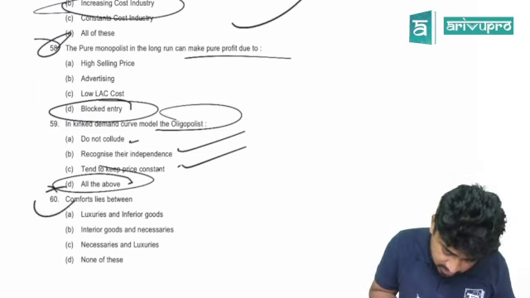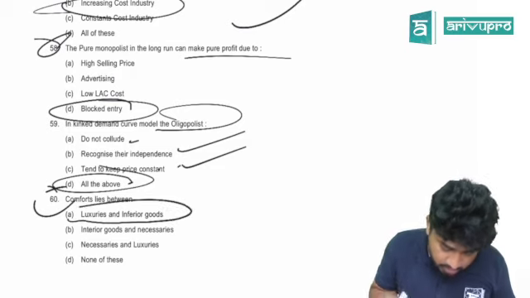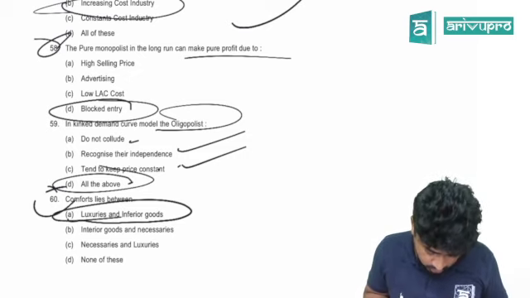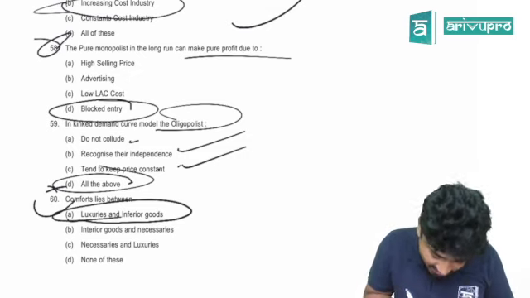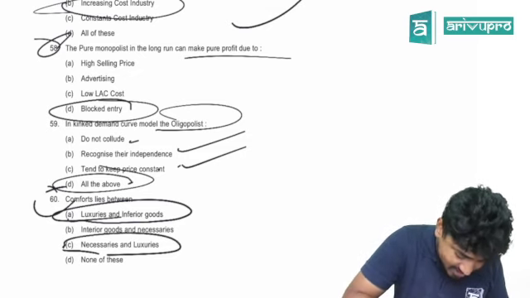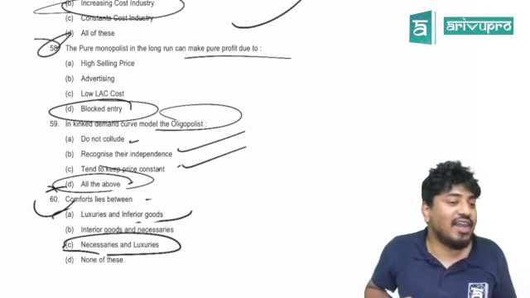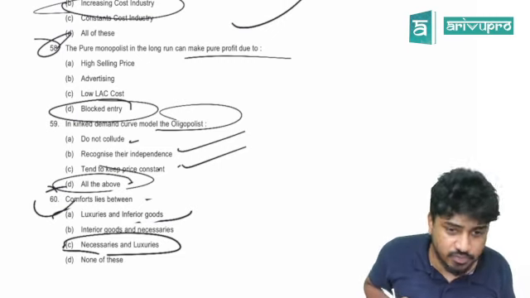60th one. Answer is very simple. First they are saying necessary and luxury goods. Sorry, the answer is necessary and luxurious goods. Right?